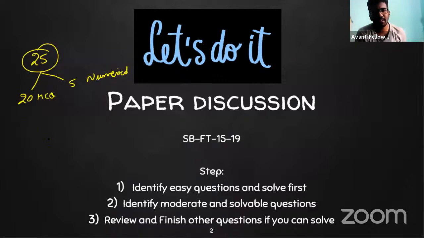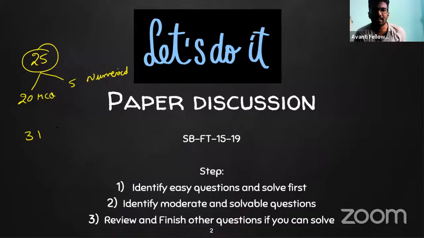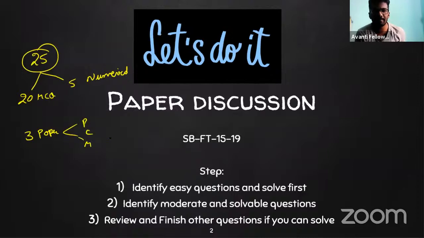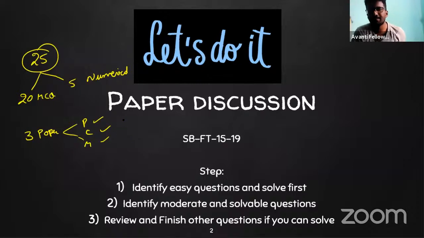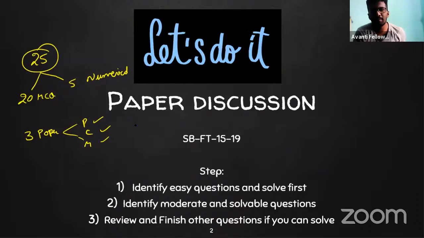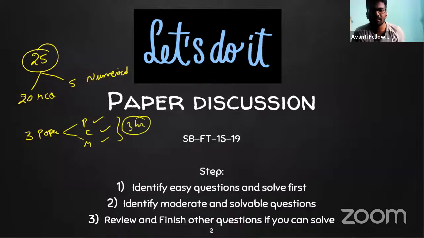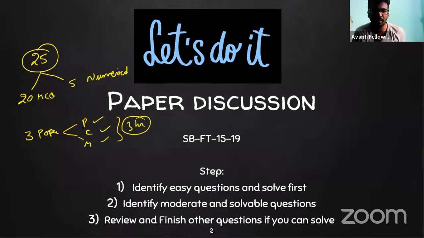Let's say you are in the actual examination. In the actual examination, 3 subject papers will be there at a time, that is PCM. There is no restriction on switching. You can start with physics, chemistry or maths and keep switching between the subjects. Together it's 3 hours, but it is not necessary that you give 1 hour each to maths, chemistry and physics. You can switch in any direction and solve.